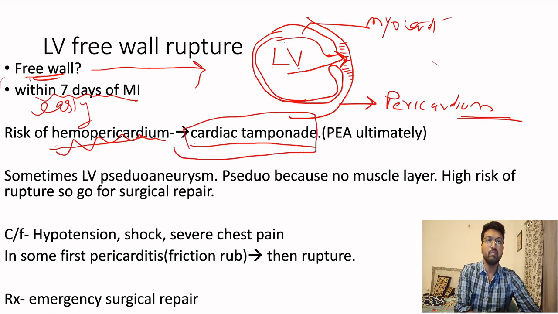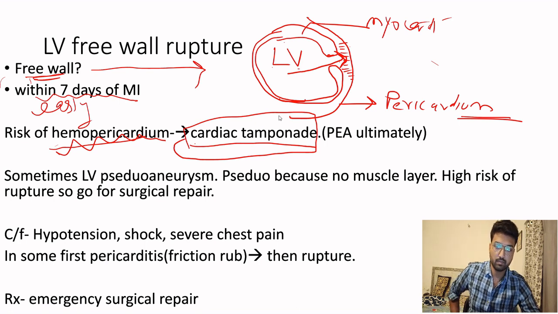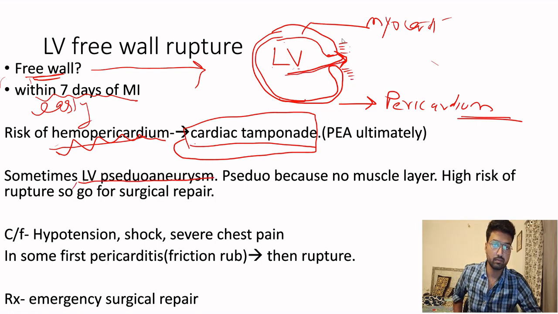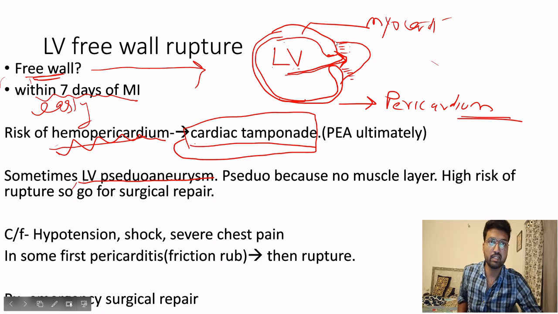Okay, now here only we will discuss one more thing. What is that one more thing? That is the LV pseudoaneurysm. When the blood is going from here to here, there is a bulging of the pericardium. See, this bulging of the pericardium is known as a left ventricle pseudoaneurysm.